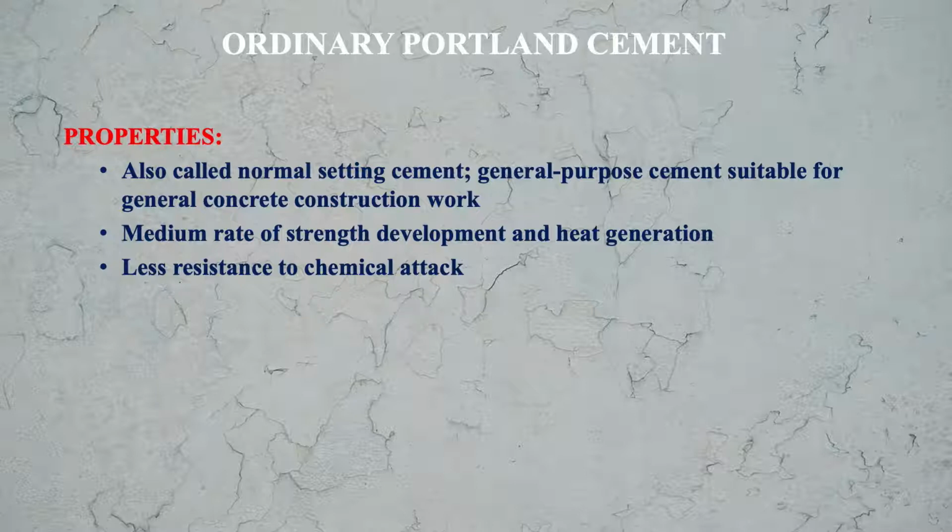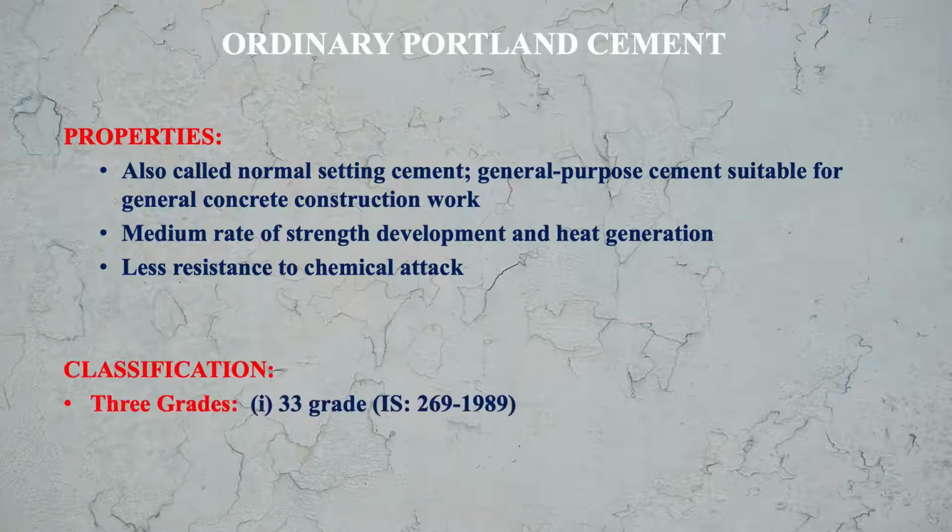Now how is ordinary Portland cement classified? OPC is classified into different grades. As per IS codes, there are 3 grades of OPC. First is 33 grade cement, as per the specifications of IS 269-1989.